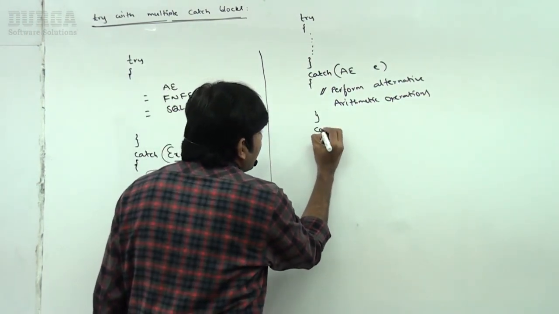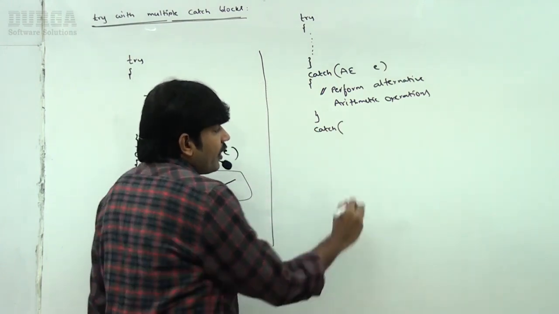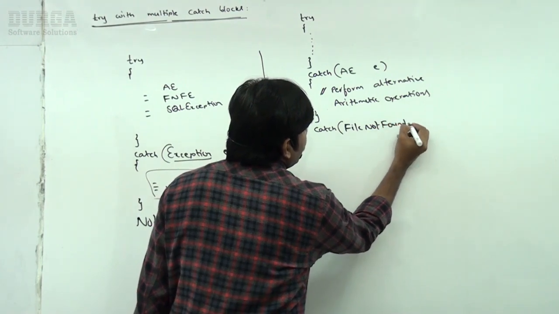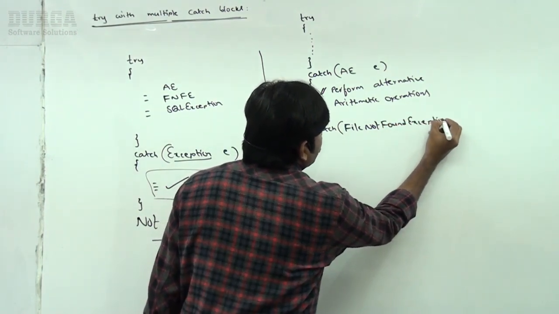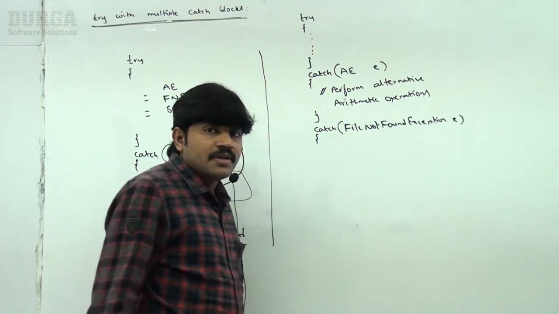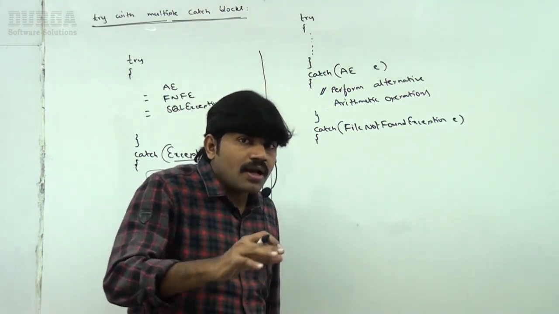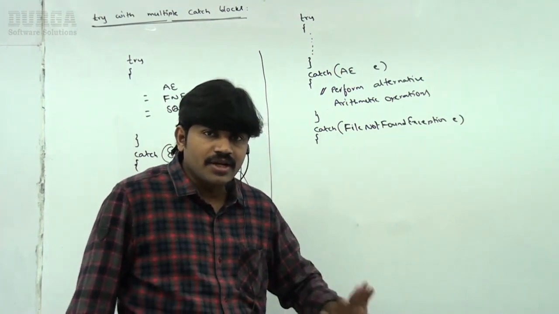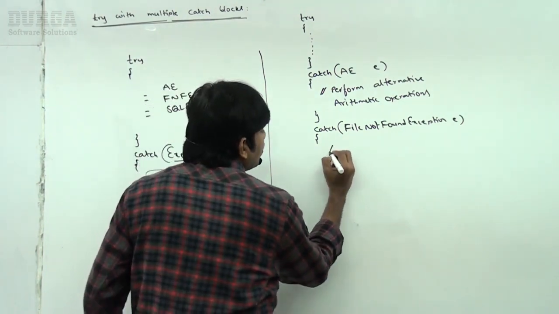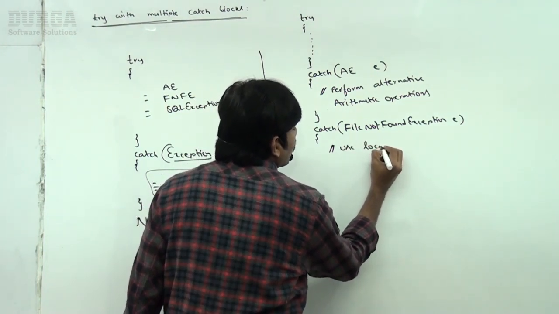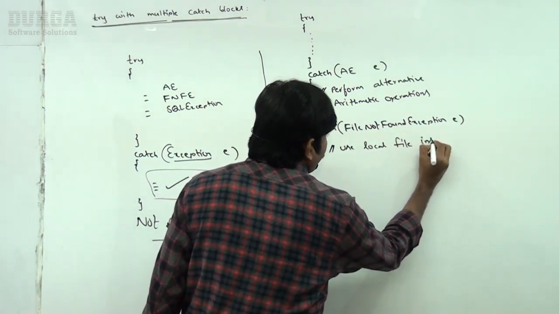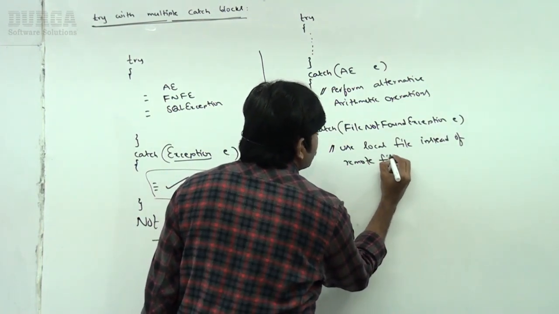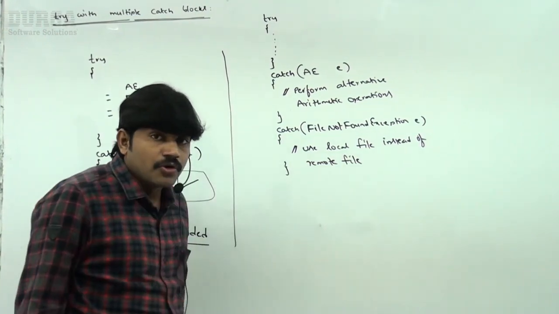Similarly, catch file not found exception. If a file not found exception came, then use a local file instead of a remote file. Like, I will show some alternative file, from that you have to read and continue the rest of the program normally. Use a local file instead of a remote file, right?